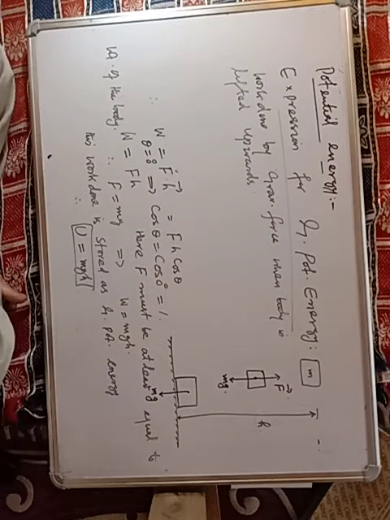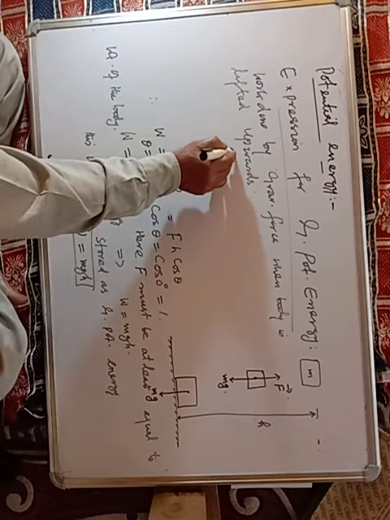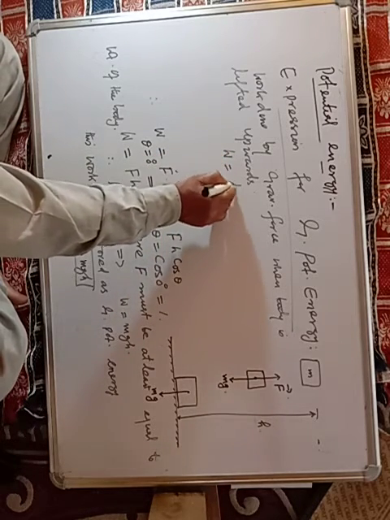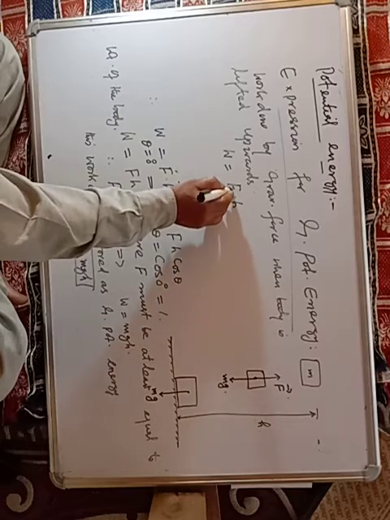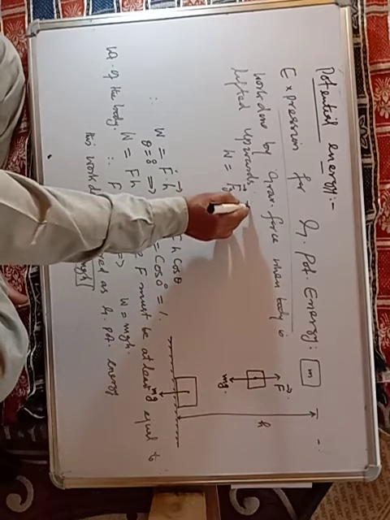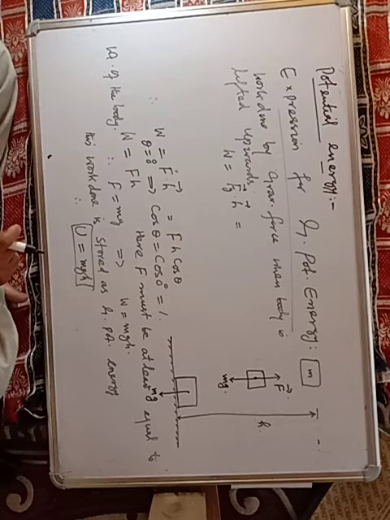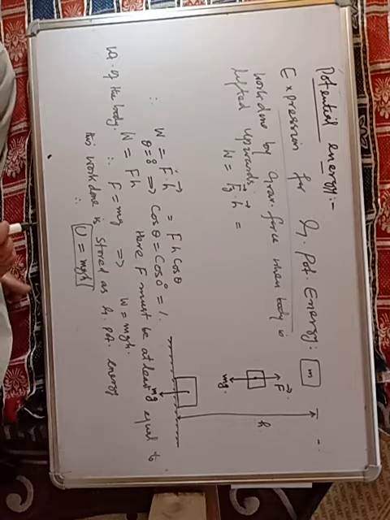So we can write here W is equal to F dot H, but it is Fg dot H. This is gravitational force.